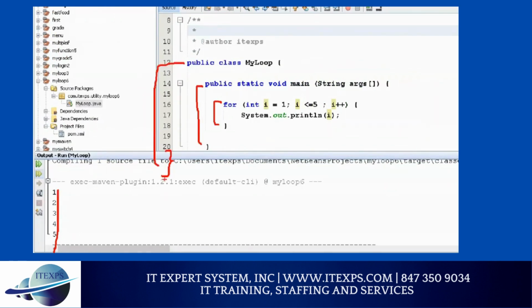Now, interview question. For a for loop, do I need to use curly brackets like this? Yes or no? The answer is no. If, listen carefully, you are only writing one line after the for loop, then you don't have to use curly brackets and Java will automatically loop that. So don't do it, just see here.